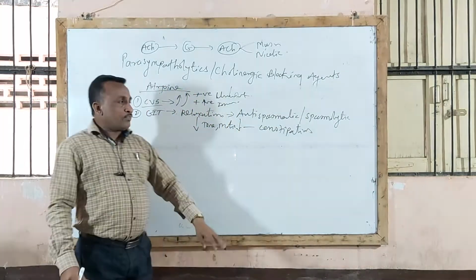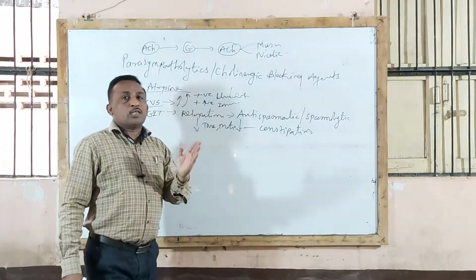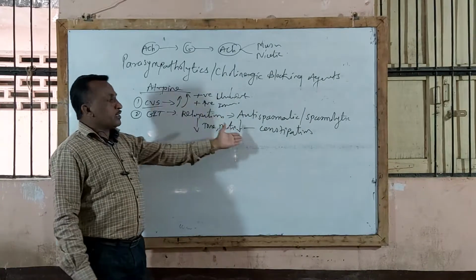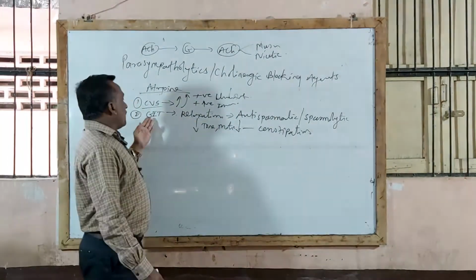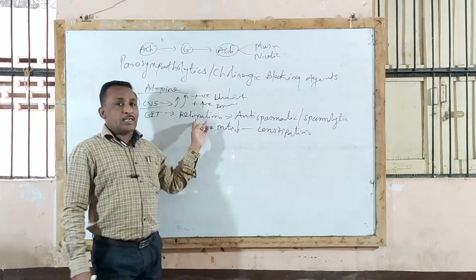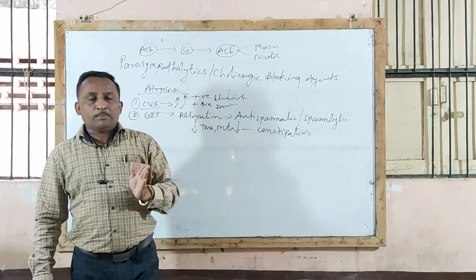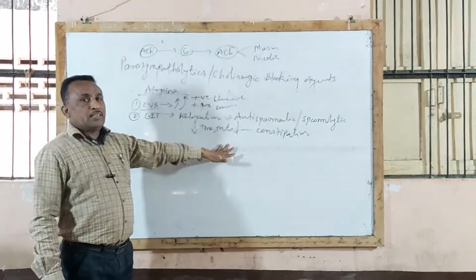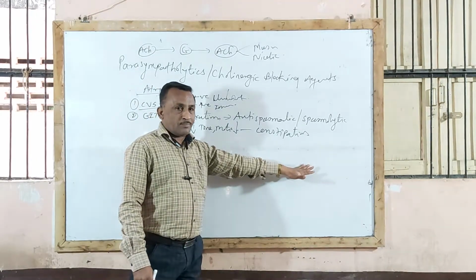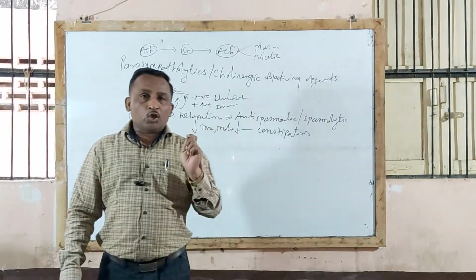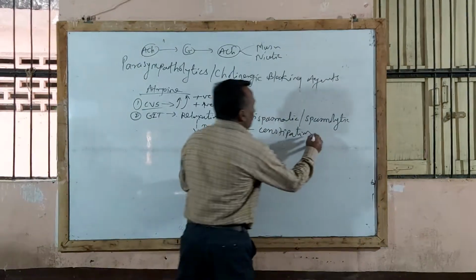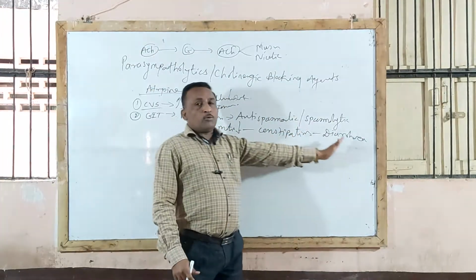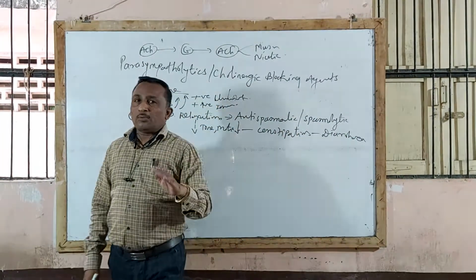Sometimes they will ask the due reason question: why does atropine produce constipation? Just as we discussed last time that morphine produces constipation. Due reason: by acting on the gastrointestinal tract, atropine produces a relaxation effect, that is it reduces GIT colic pain or intestinal colic pain, and thereby decreases tone, motility and peristaltic movement, and that leads to constipation. And due to this constipation action, tincture of Atropa belladonna is used in the symptomatic treatment of diarrhea. Sometimes they will ask why tincture of Atropa belladonna is used in treatment of diarrhea. So because of its constipation effect.